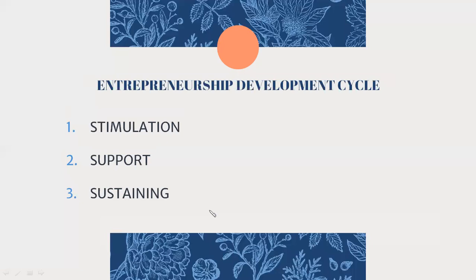So this is not a simple process. It is a very complex phenomenon which has different stages. So three stages they are mentioning over here: stimulation, support, and sustaining.